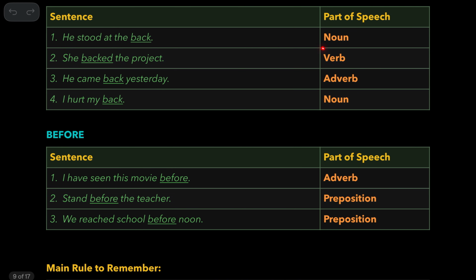He stood at the back, so it is a name of some place, right? So noun. She backed the project, it's a verb. See this ed, so she supported the project. It's an action word. He came back yesterday, so it's an adverb. It refers to the action where this action took place. I hurt my back. See, this is possessive pronoun. Sir, working like an adjective. This is a noun. Okay.